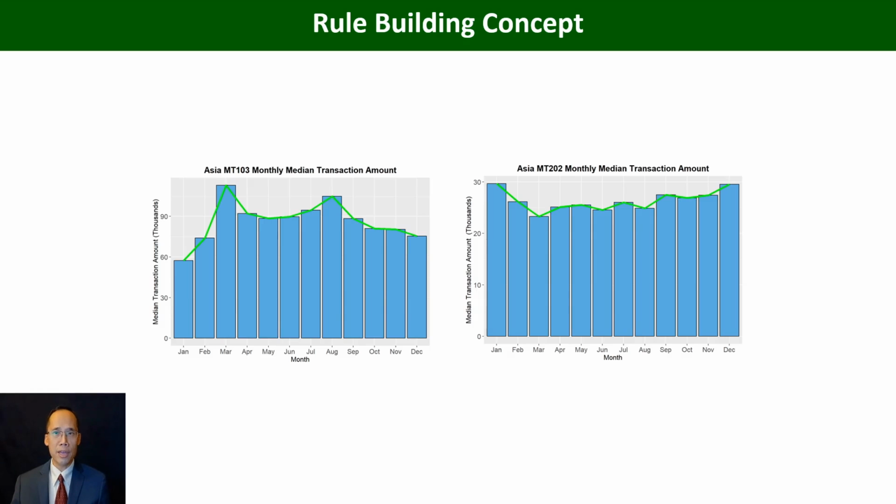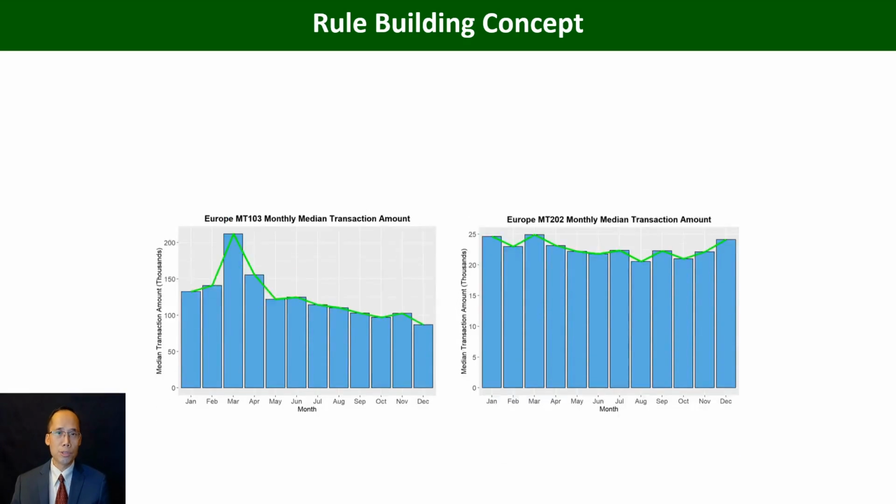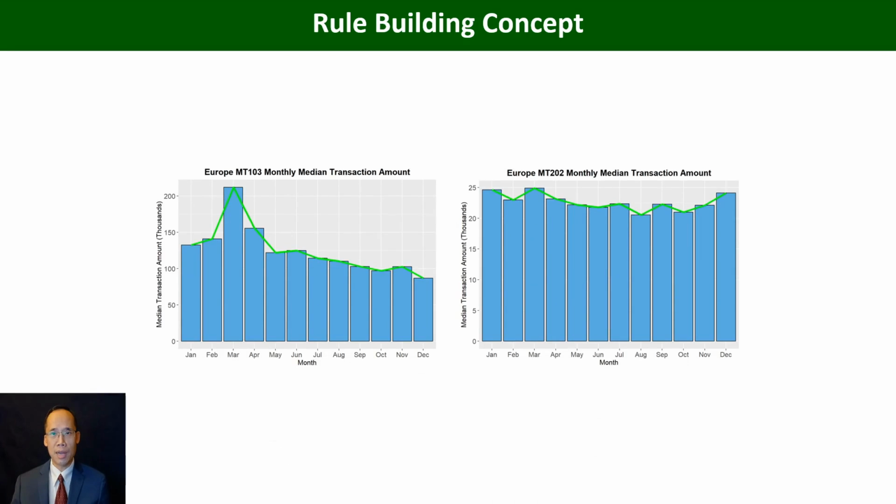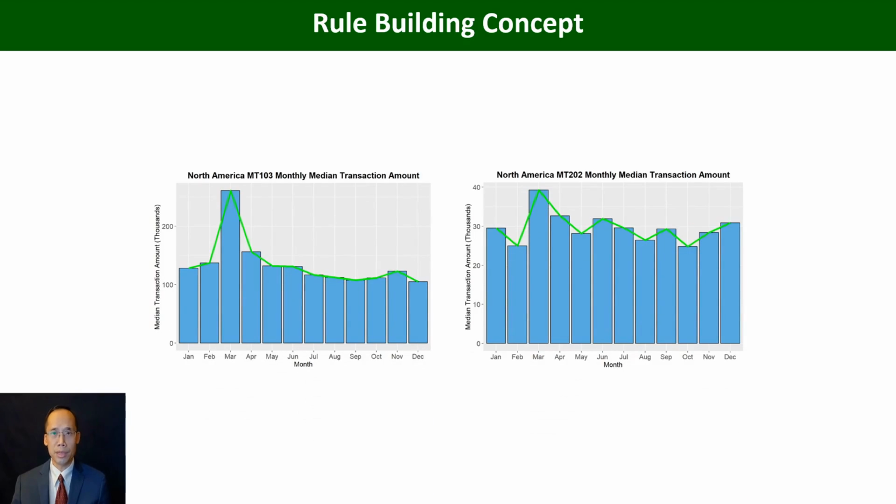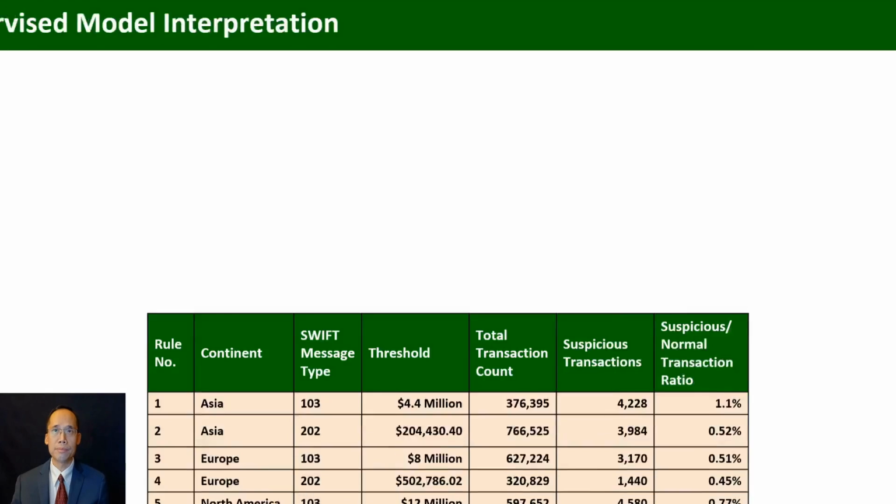Meaning, if the outlier amount was smaller than the monthly maximum median transaction amount for the group, then it was not good for threshold setting, because normally criminals will not bother with small transaction amounts near or below the baseline. This same concept was applied to the rest of the rules for the other 2 continents, the continent of Europe and the continent of North America.